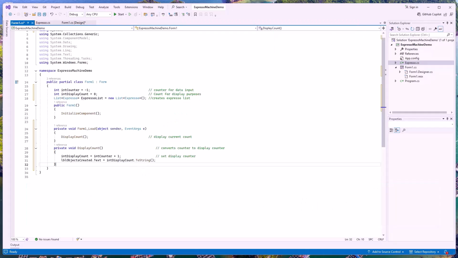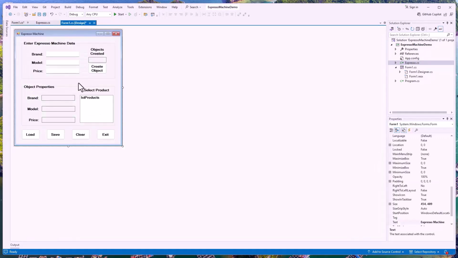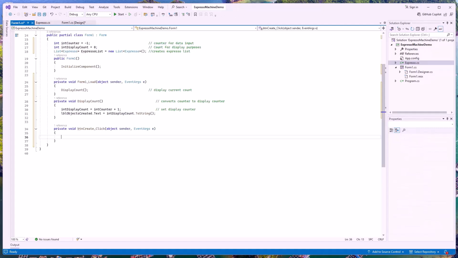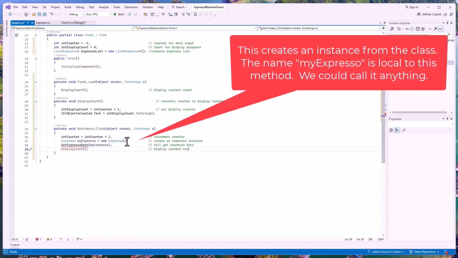The next thing we want to do is hit our button create. If you think about it, we look at this thing right here. We want to go in and create an object. So we're going to be able to put the brand, price, and all this stuff in there. So we're going to hit our create object button. And what it's going to do is place a number of things in here. Since we are creating an object, we want to increase our counter by 1. We then create Espresso, my Espresso equal new Espresso. We're creating an object out of the class. So we have something that's local to here. This means we can actually take our data and put something in it.